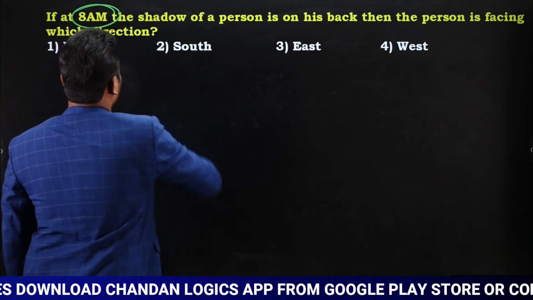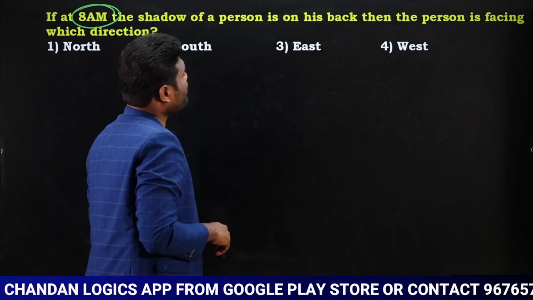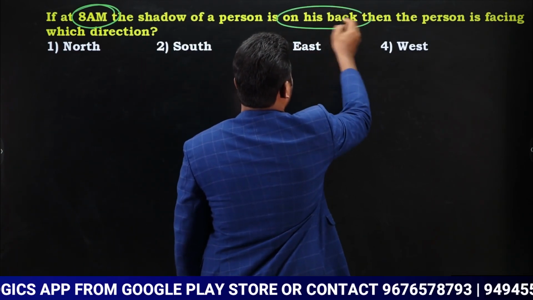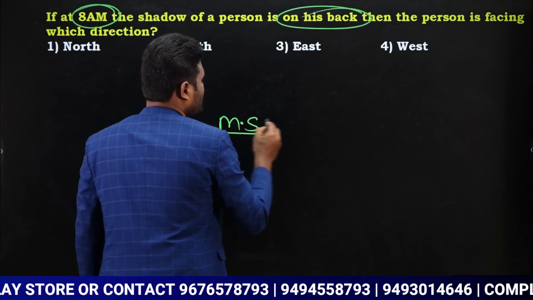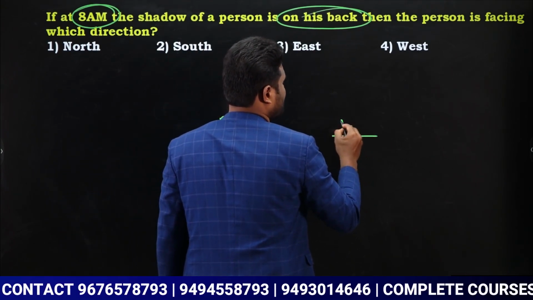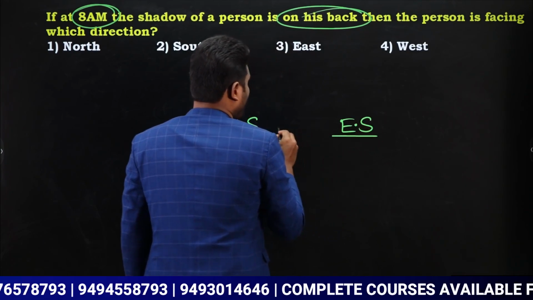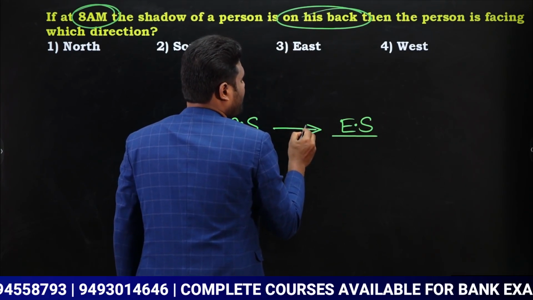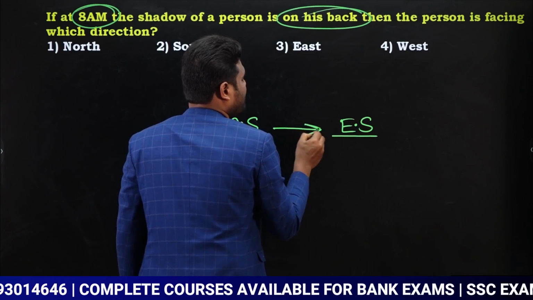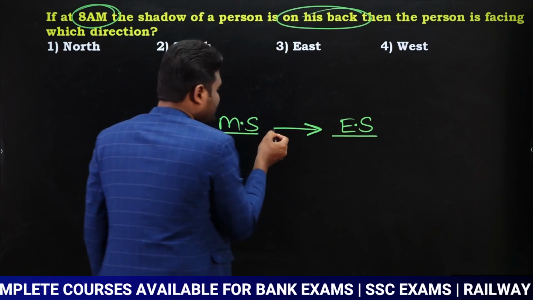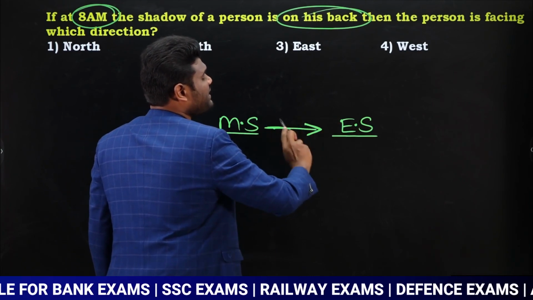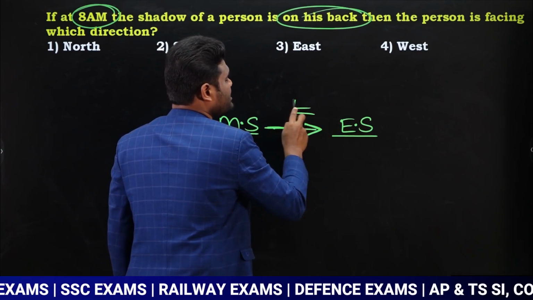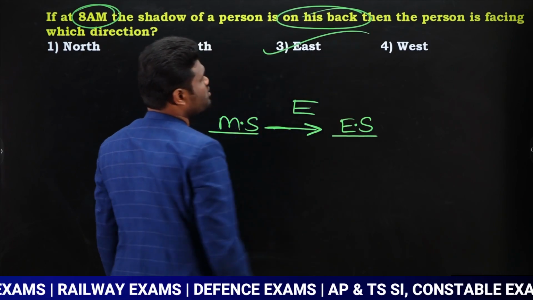At 8 a.m., morning time, the shadow is on the person's back. So the morning shadow is on the back. Look here. This is the morning shadow. This is the evening shadow. Morning shadow should be on the back means the person should face this direction. When the person is facing this way, the morning shadow is going to be on the back. Which means the person is facing towards which direction? The person is facing towards east direction. So the answer is going to be east.